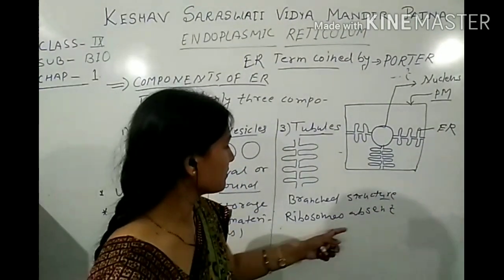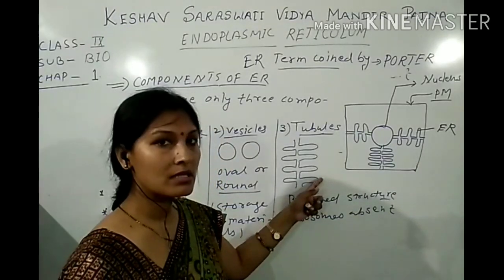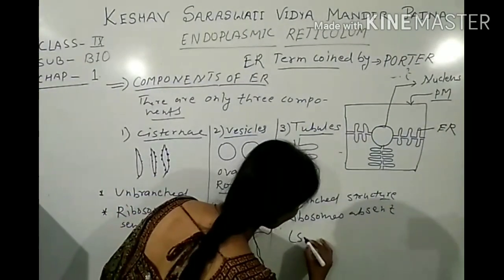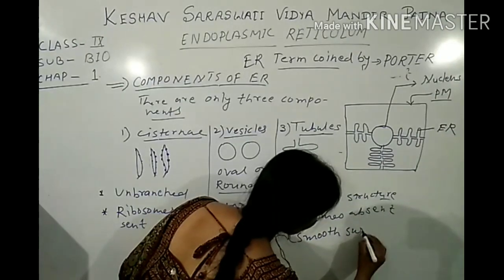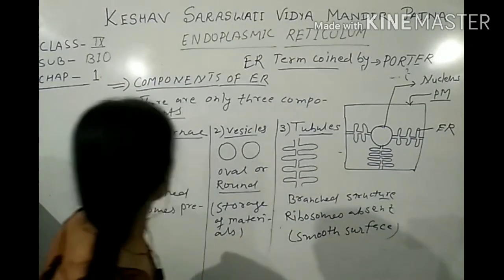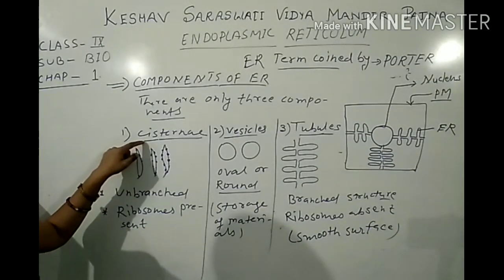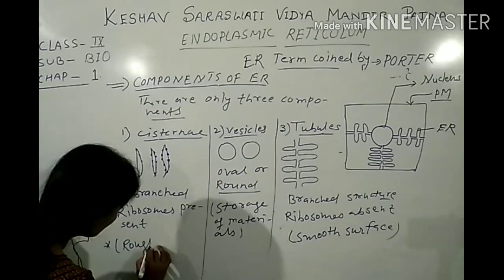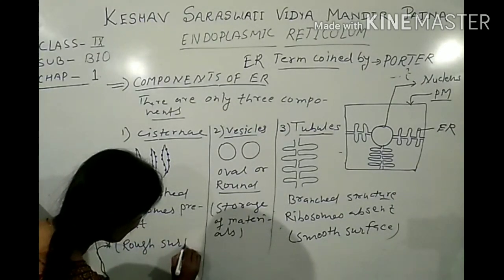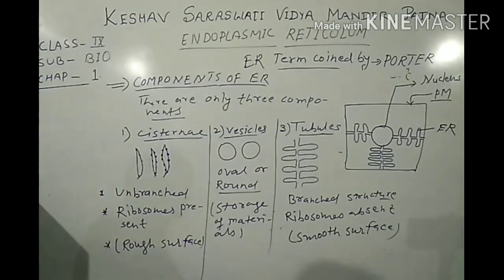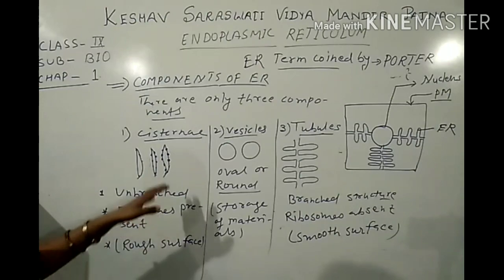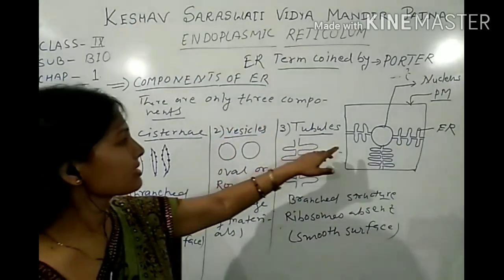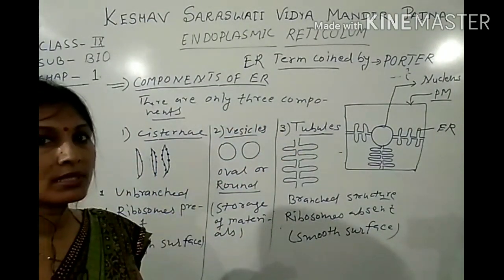Due to the absence of ribosomes, the surface becomes smooth. The surface of tubules is smooth, and the surface of the cisternae, due to the presence of ribosomes, looks rough. These are the cisternae, vesicles and tubules, the three components that form all parts of the endoplasmic reticulum.